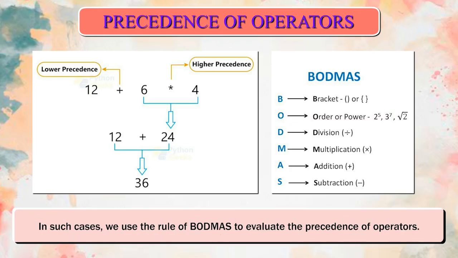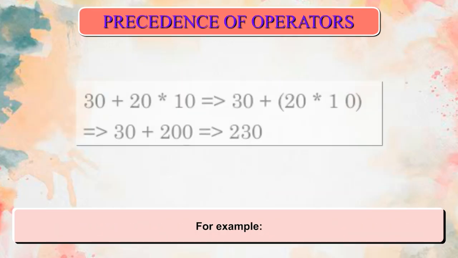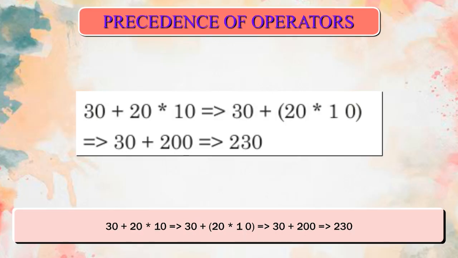In such cases, we use the rule of BODMAS to evaluate the precedence of operators. For example, 30 + 20 * 10 = 30 + 200 = 230.